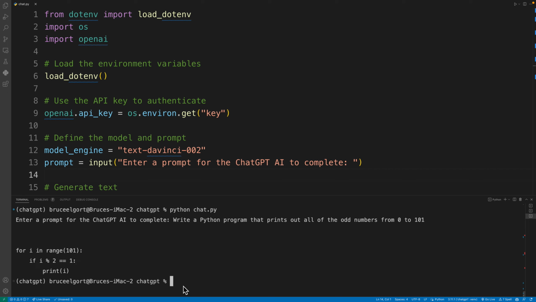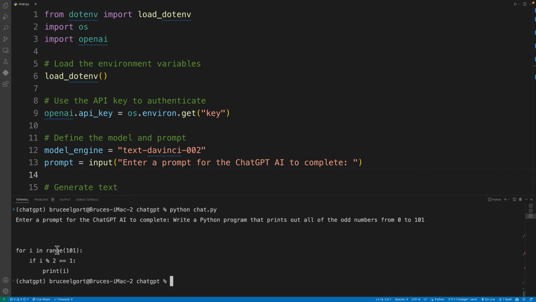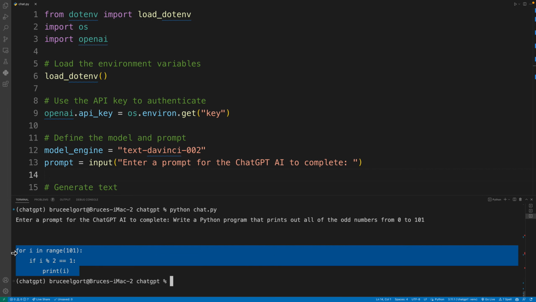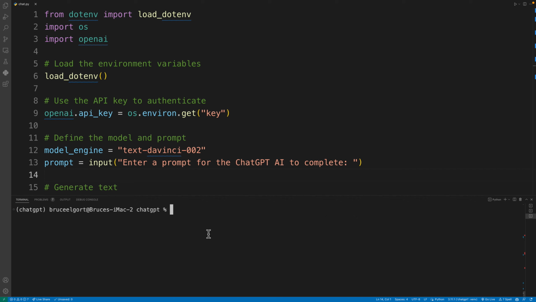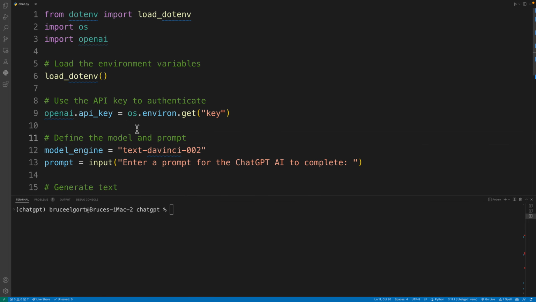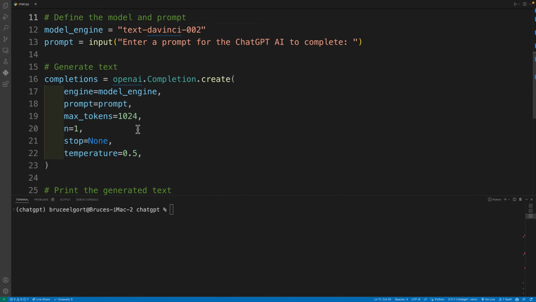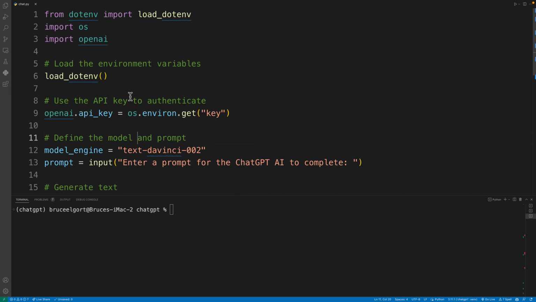Oh, there we go. Now, just so you know, this is 3 lines of Python code. I don't know if I would have written it this way, but it is a valid answer to the problem that I entered. So again, I'm not going to demonstrate more of ChatGPT here. The main point is that this is a simple little Python program, and I think you can appreciate how little code I had to write.